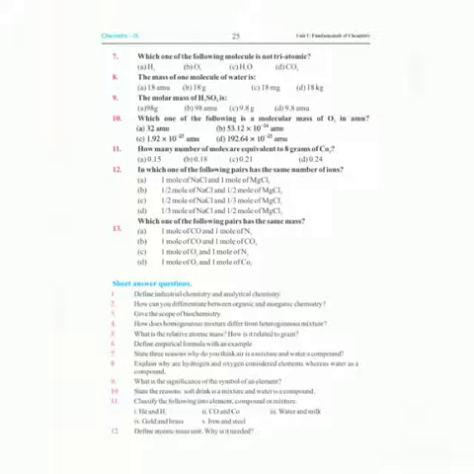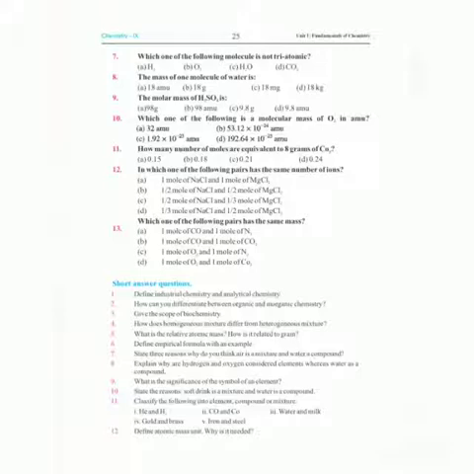Our second option, B option, 1 mole of carbon monoxide. Again, carbon monoxide has 28 atomic mass unit, and 1 mole of carbon dioxide. We have already done that carbon dioxide has 44 atomic mass unit. So these are not equal. Oxygen has 32 atomic mass unit, while nitrogen has 28. This pair is also not equal. Oxygen has 32 and carbon dioxide has 44 atomic mass units. So this pair has also not the same mass.